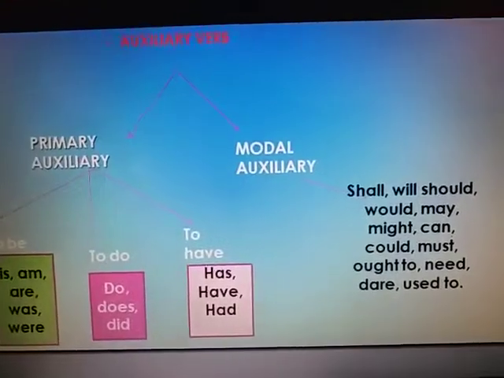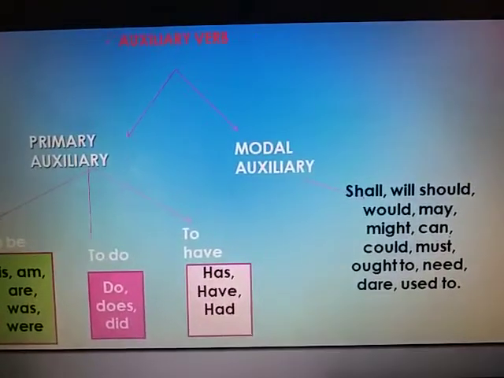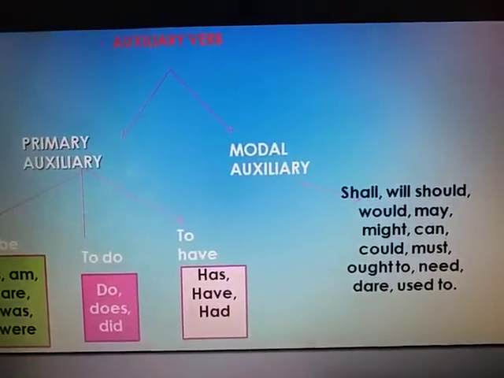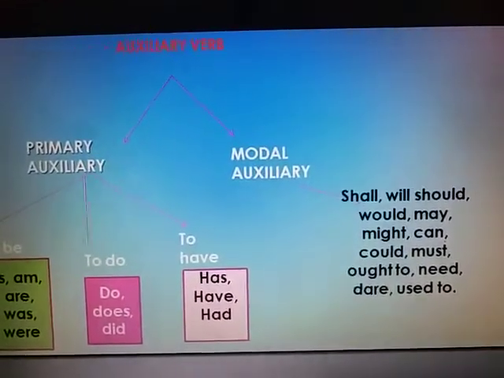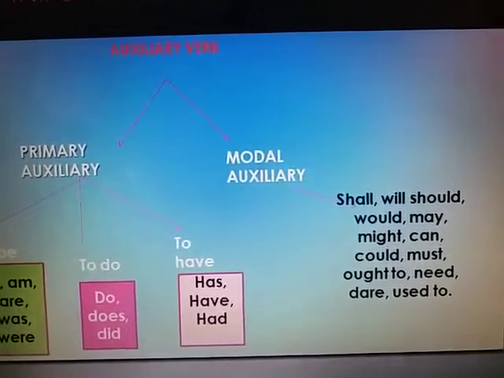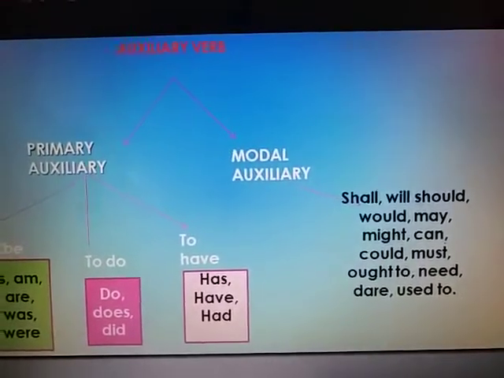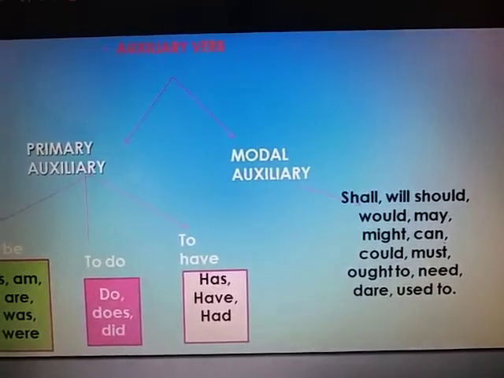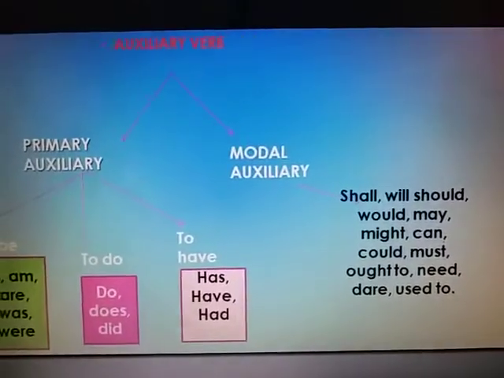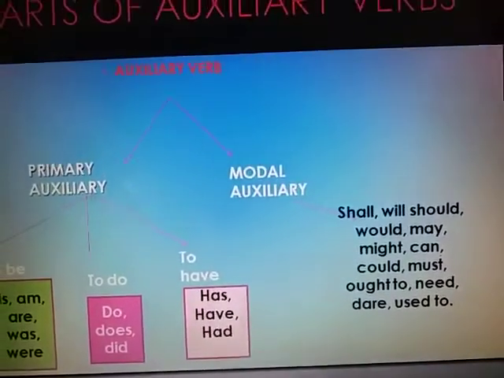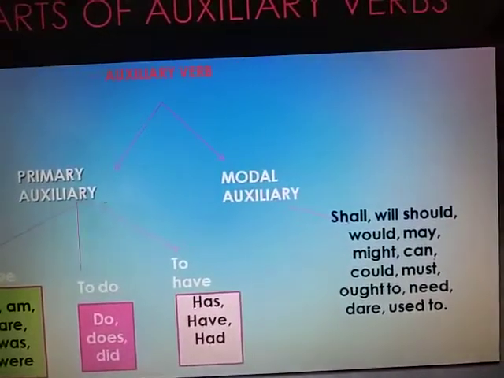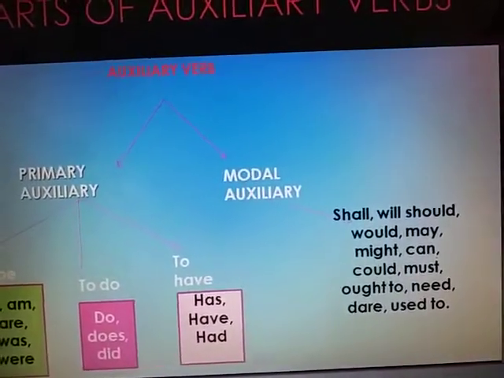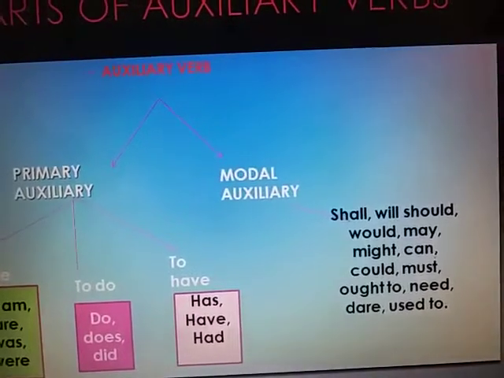There are three primary auxiliary verbs: be, have, and do. The primary auxiliary verbs can also be used as main verbs, like he is happy. Here is is the main verb. Modal auxiliaries are auxiliary verbs that cannot be used as main verbs, and modal auxiliaries can never stand alone in a sentence.